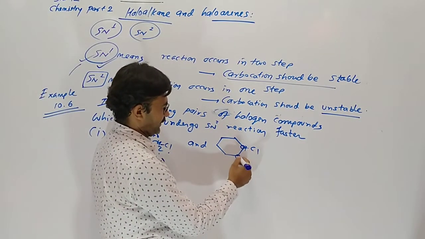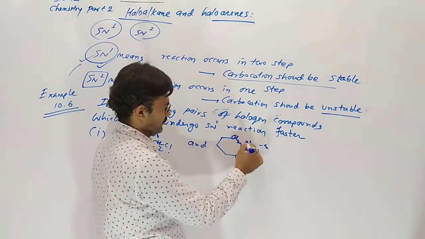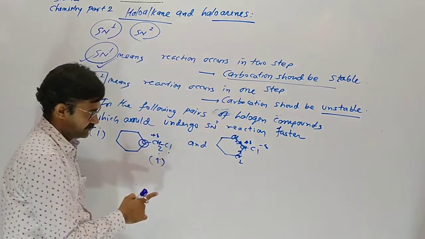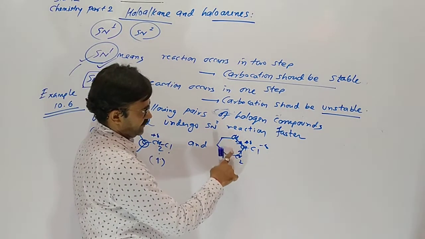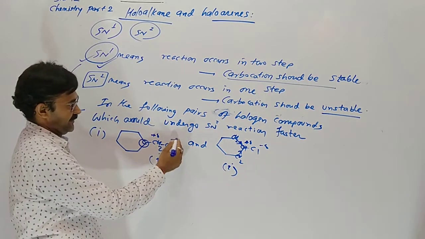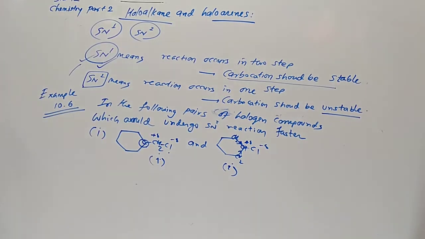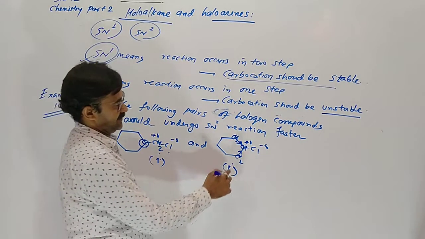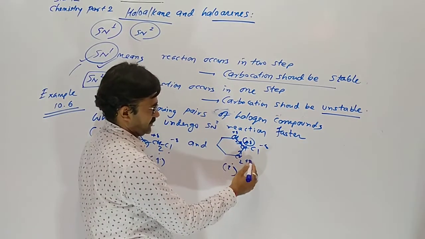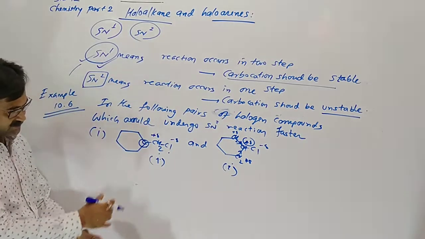Here the halogen containing carbon is attached to two others, so which is secondary. Actually a secondary carbocation has two donor groups, so here the positive charge is distributed over three carbon atoms, so it should be more stable.